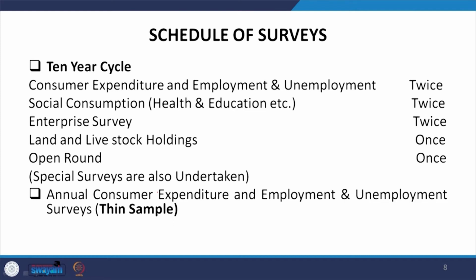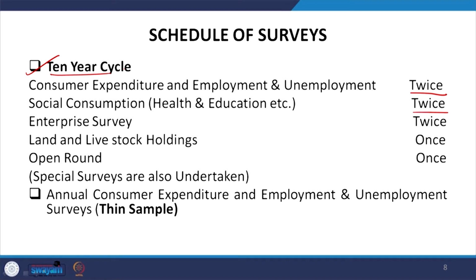That means roughly every 5 years you will have one round for consumer expenditure related information and employment or unemployment related information. Similarly, social consumption, which includes health and education, also occurs twice in a 10-year cycle. These are very important for you to note, because you may have quiz questions on these. Occurrence twice, once or thrice may confuse you a little, but there is no question of thrice in a 10-year cycle. Also mark that we are referring to a 10-year cycle. Twice means 5 years for each round.